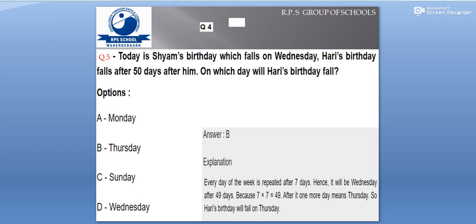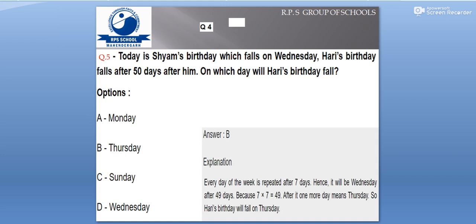So children, again we have a beautiful question. The question says today is Sham's birthday, which falls on Wednesday, and Hari's birthday falls 50 days after him. So on which day will Hari's birthday fall? That's very simple. See, after how many days? 50 days.